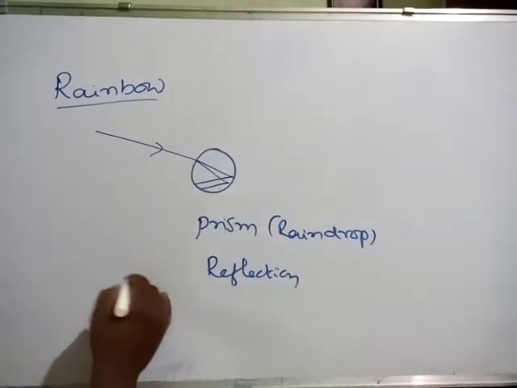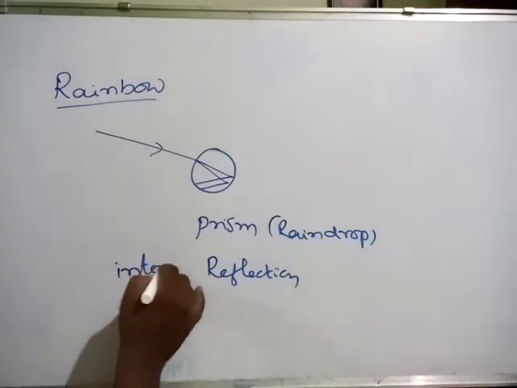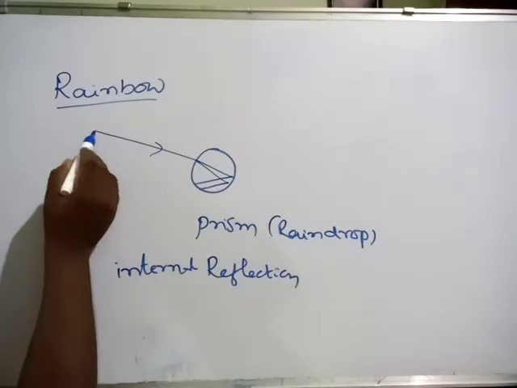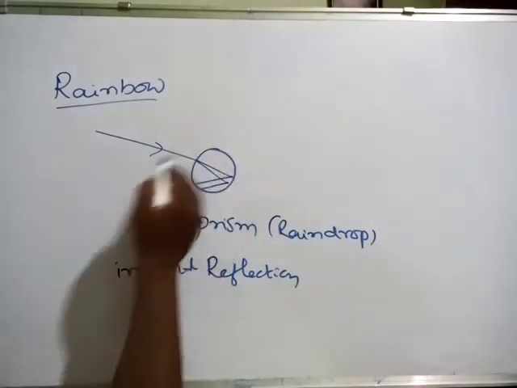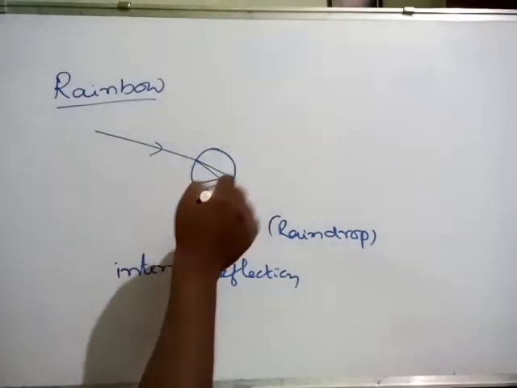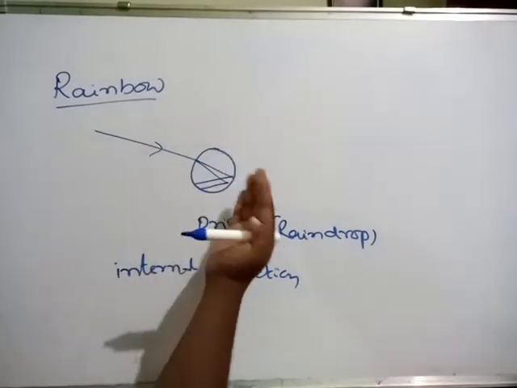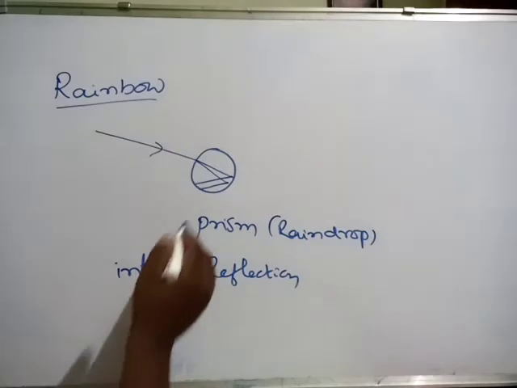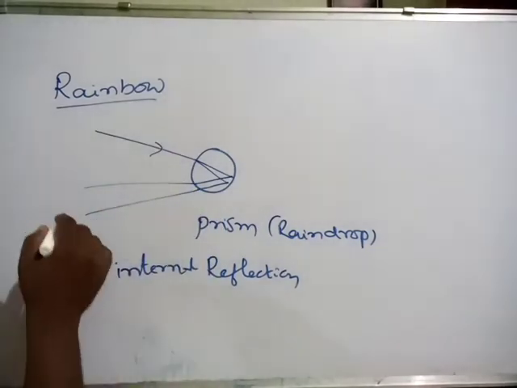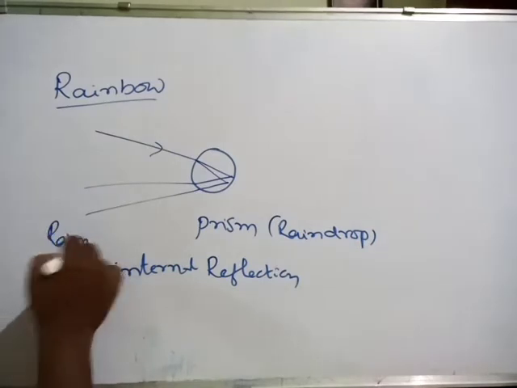That's why we call it internal reflection. When sunlight strikes the raindrop, it will be split into 7 colors. Again within the raindrop these 7 colors will be bounced back, and finally it will result in a rainbow, meaning 7 different colors.